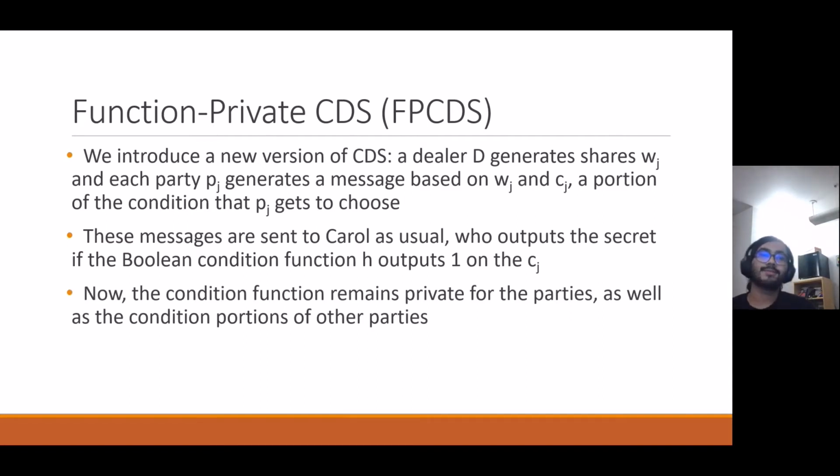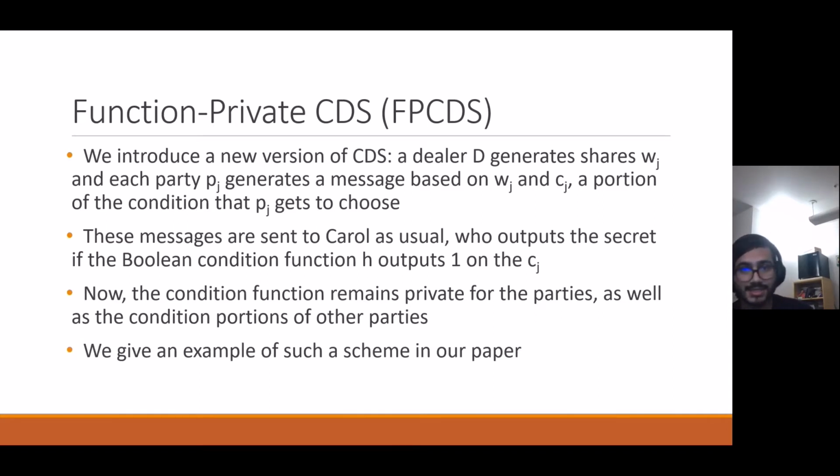Now, the point of function private CDS is that the condition function actually remains private for the parties, based on the assumptions we've made. Also, the condition portions of other parties aren't made public to the parties themselves. So party 1 is not going to know what C2 is, because that's the portion that party 2 chose, for example. These assumptions are very key for us to reduce this into a function secret sharing scheme, as we'll see in a bit. But of course, it is good to check that such a scheme exists at all. And so we were able to derive a scheme, and it shows that this class does have some functions in it. We give an example of this in our paper.